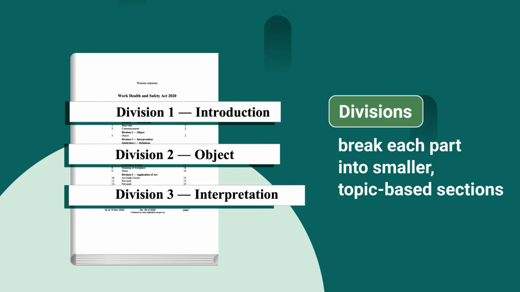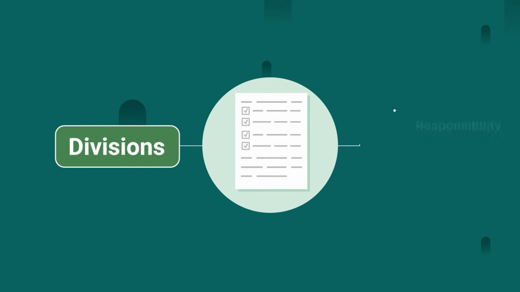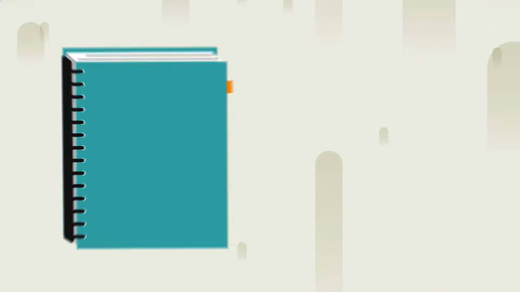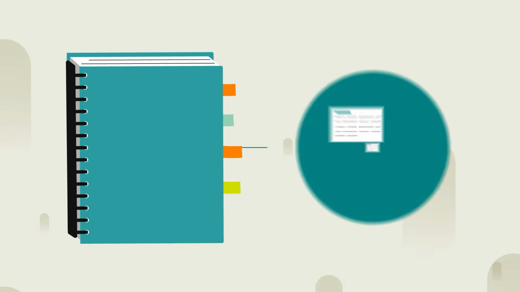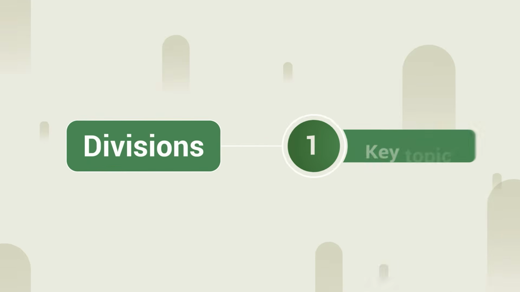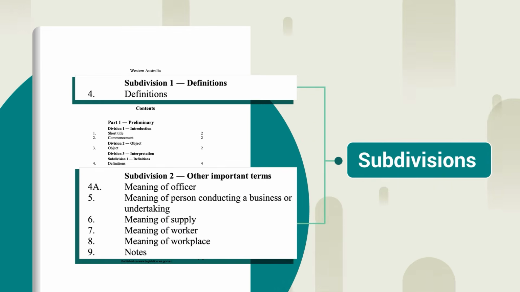Divisions break each part into smaller, topic-based sections which group together rules and explanations related to the same kind of responsibility, process or idea. Think of it like organising a big textbook into smaller, focused chunks. Each division covers one key topic. Some divisions include subdivisions, broken down into even smaller parts for clarity.